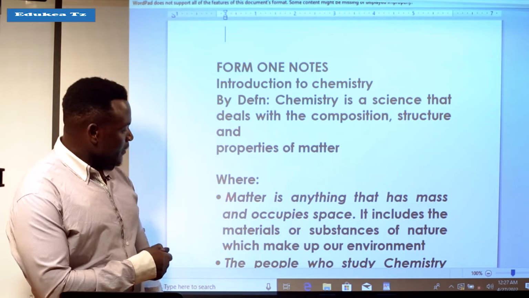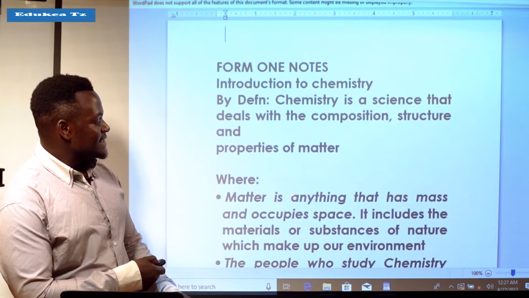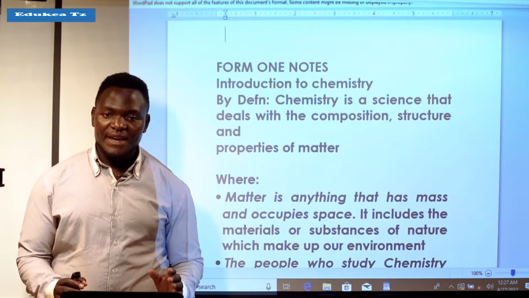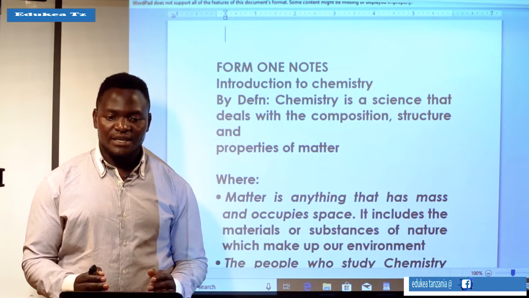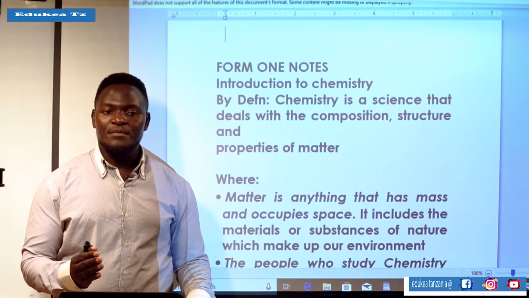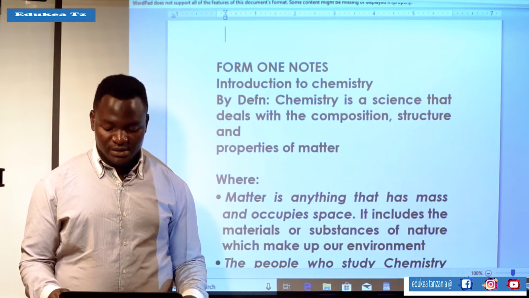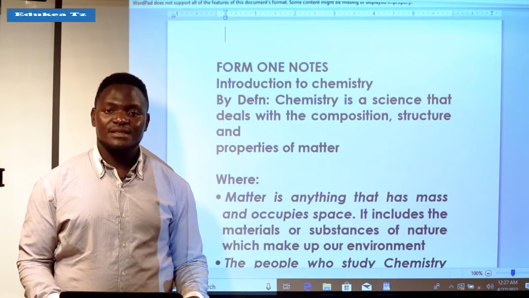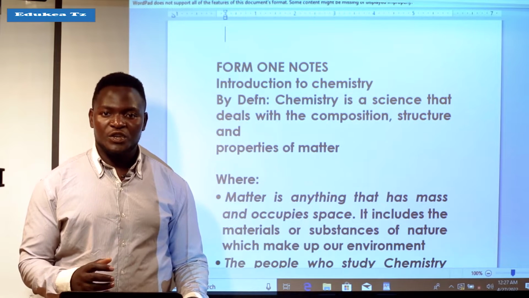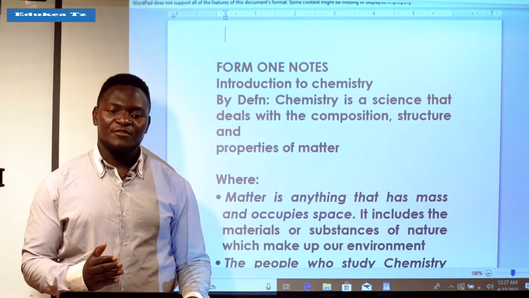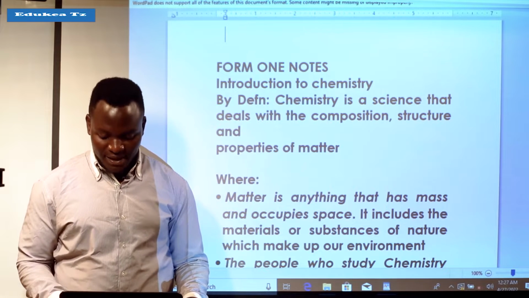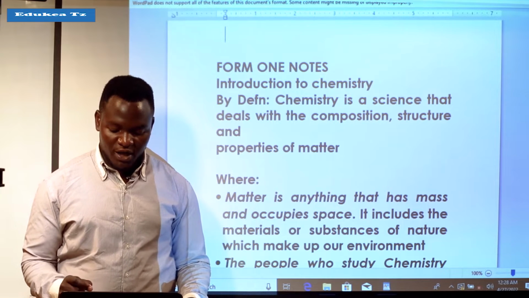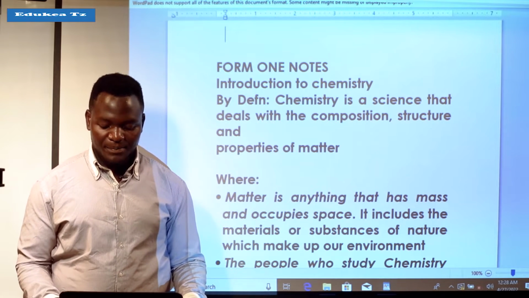Matter, by definition, is anything that has mass and occupies space. Matter is anything which has mass and occupies space. We have many examples of matter. Examples of matter are like a stone, or a book. Various things which have mass and occupy space are matter. It includes the materials or substances of nature which make up our environment.